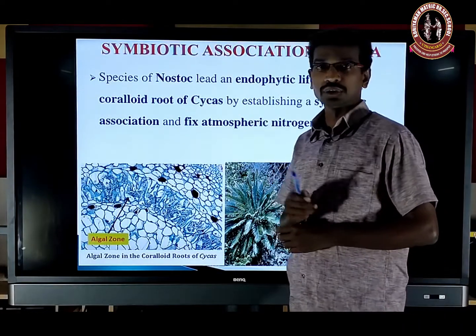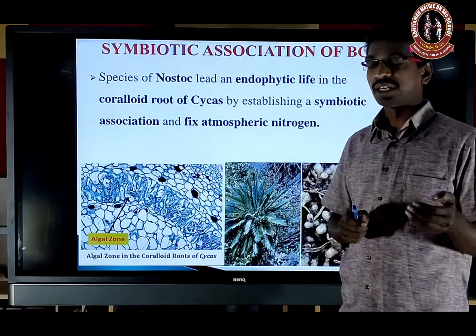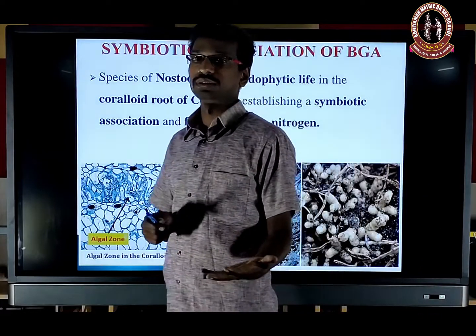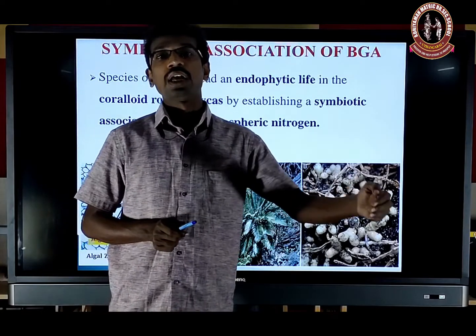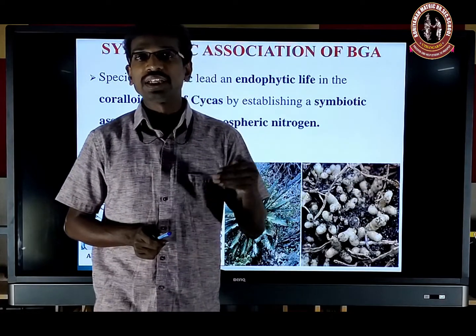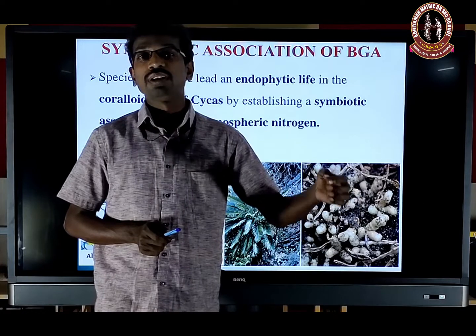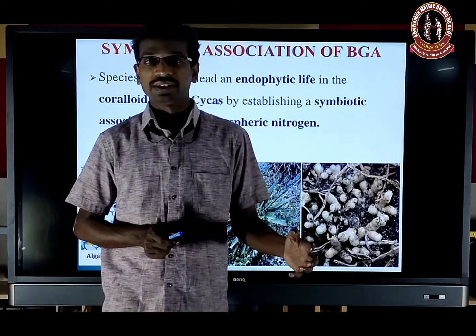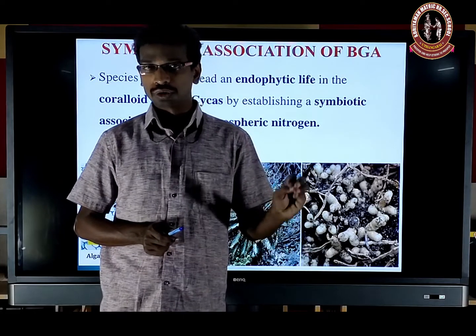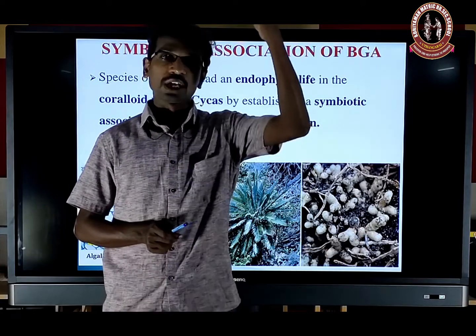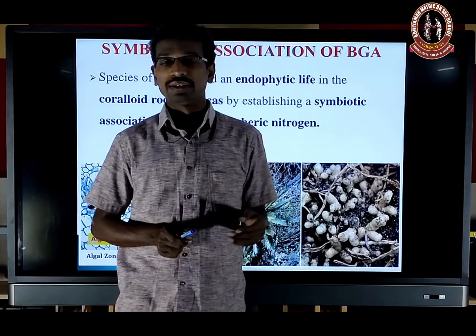As for symbiotic association, as I already told you, Nostoc is symbiotically associated with Cycas, and Anabaena is symbiotically associated with the Azolla plant. Why? Because the host plant requires atmospheric nitrogen. So this group is symbiotically associated with the host plant or higher plant and fixes atmospheric nitrogen for the host plant.